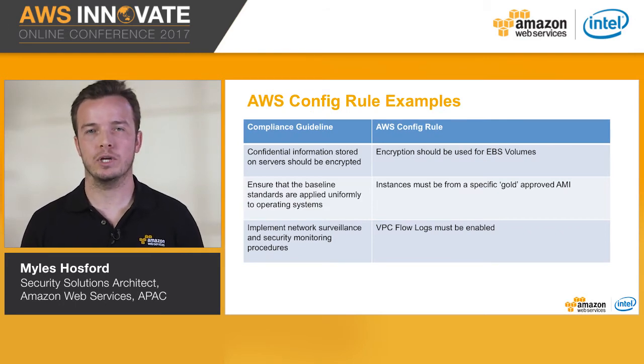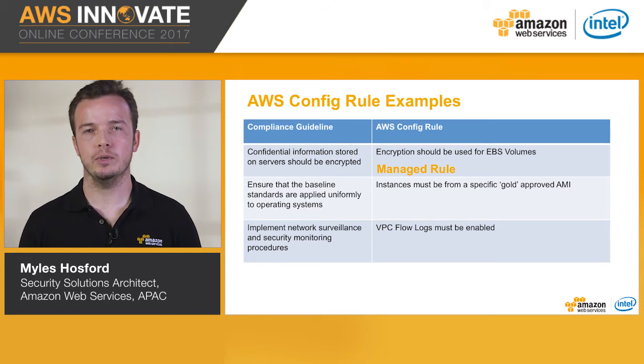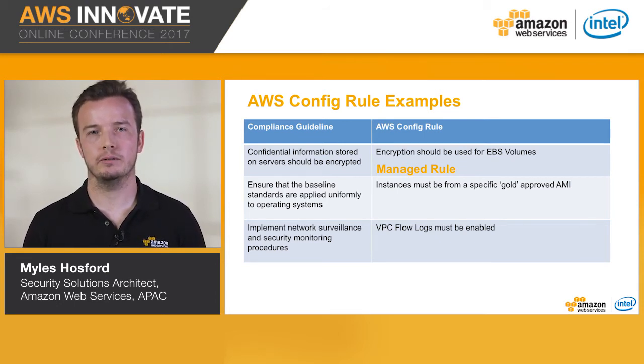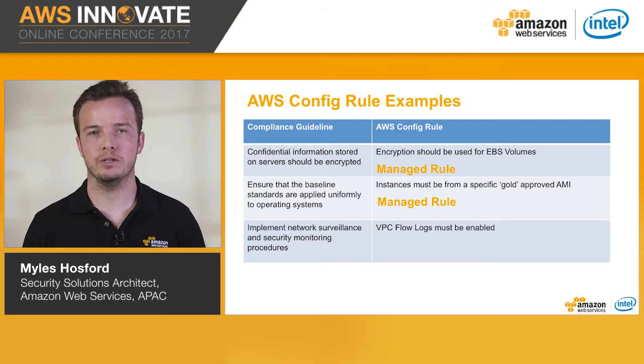On the left, we have our compliance requirements, which may come from financial regulations or other frameworks. So for the confidential information requirement, we have a managed rule that can be enabled to detect if EBS volumes are encrypted. For the requirement to detect where the baseline standards are applied to operating systems, we have a managed rule that can detect if approved Amazon machine images are being used. For the final requirement and the ability to perform network monitoring, we do not have a managed rule, and a custom rule will need to be created. Let's jump over to the demo and show you how this can be done.